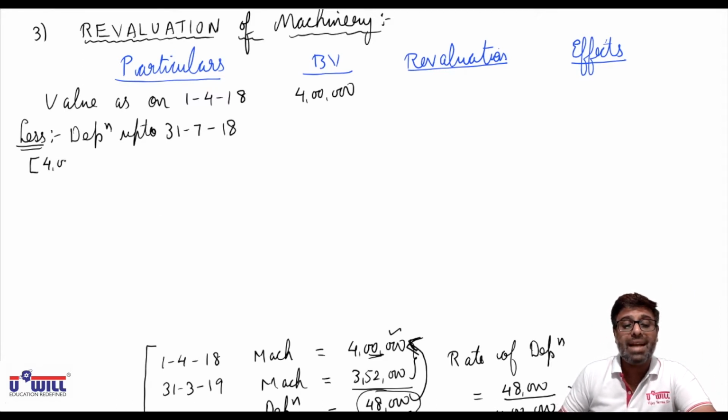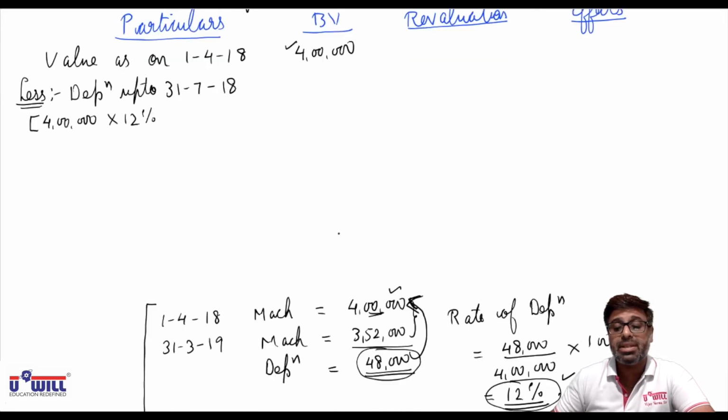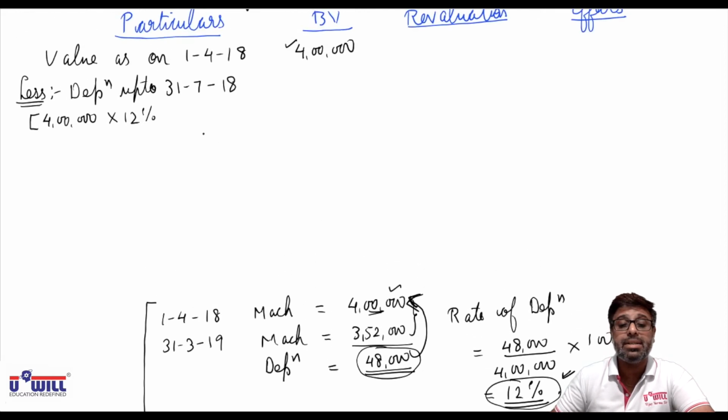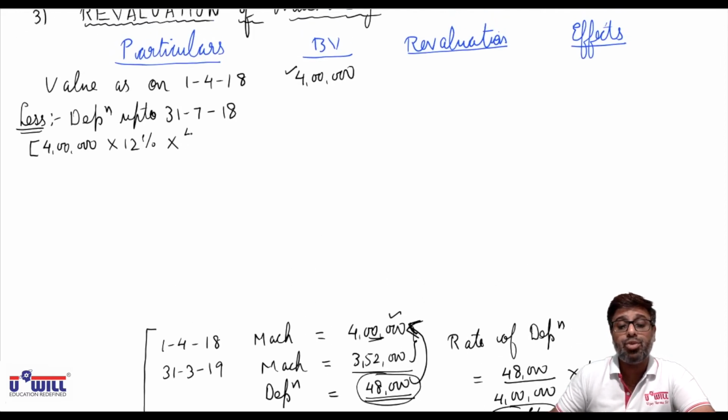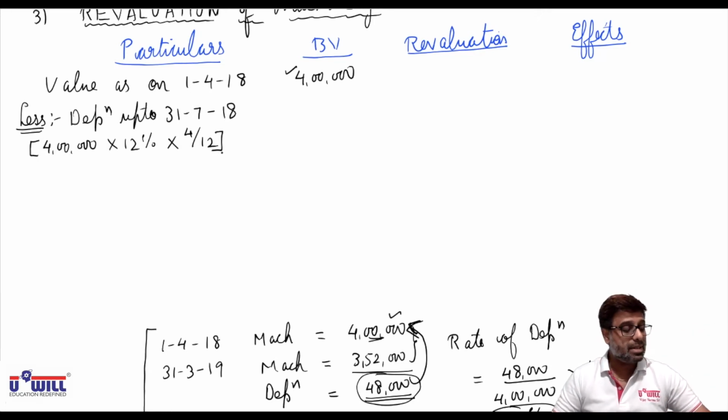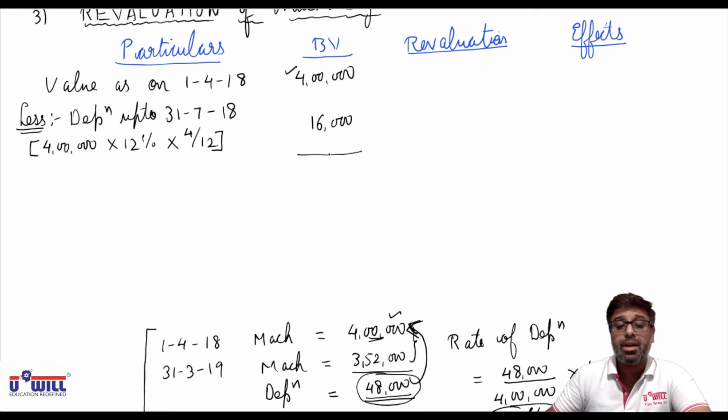So 4 lakhs, as we discussed, the rate of depreciation is 12%. That's why it is required into 12%. And April, May, June, July, 4 months. So into 4 by 12. Okay, 4 lakhs into 12% into 4 divided by 12. That comes to 16,000. So up to 31st July, the depreciation is 16,000.